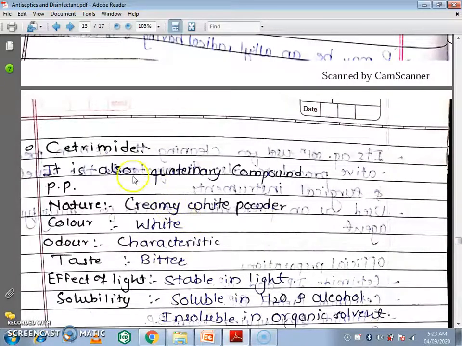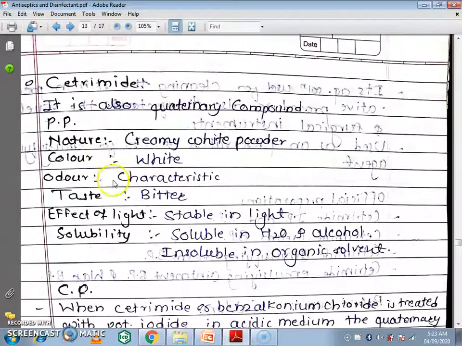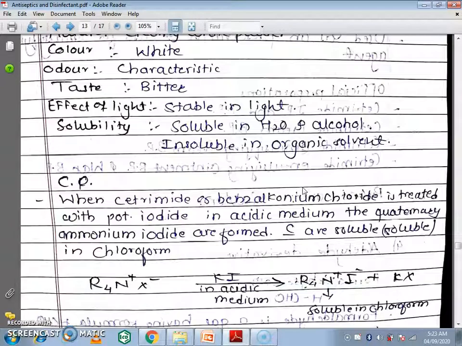The next drug is cetrimide. It is also a quaternary compound. The physical properties: the nature is creamy white powder, color is white, odor is characteristic, taste is bitter, effect of light is stable in light, solubility is soluble in water and alcohol, insoluble in organic solvents. These are some physical properties.